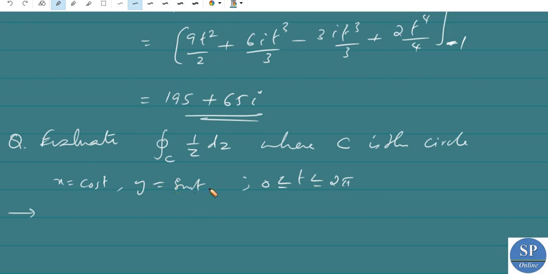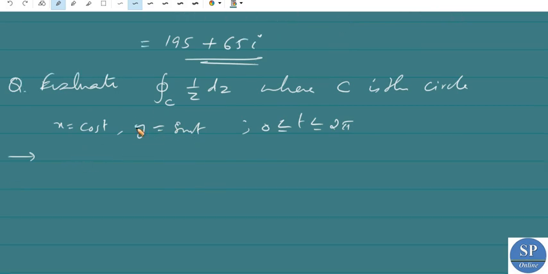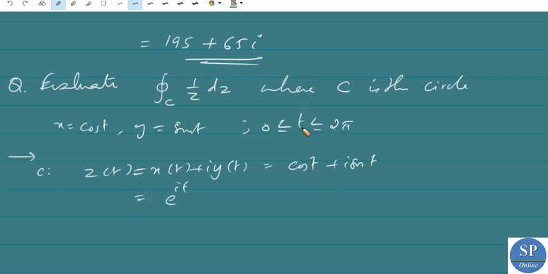Here it's better to convert this. We have z of t equal to x of t plus i y of t. So this is our C: C is z of t equal to this, which is nothing but cos t plus i sin t. We can express this as e power it, for t varying from 0 to 2 pi. So z of t is equal to this. Therefore, z dash of t is nothing but i into e power it.